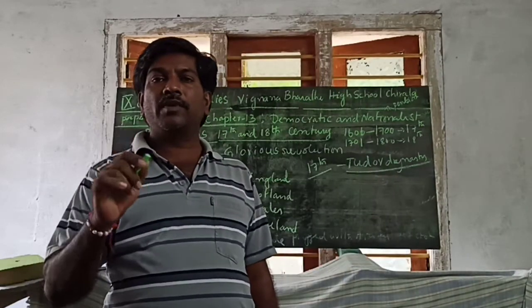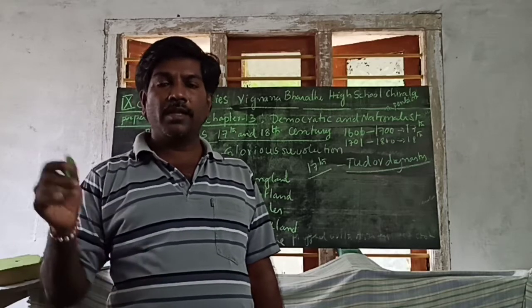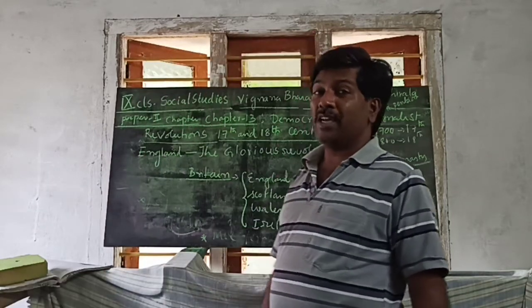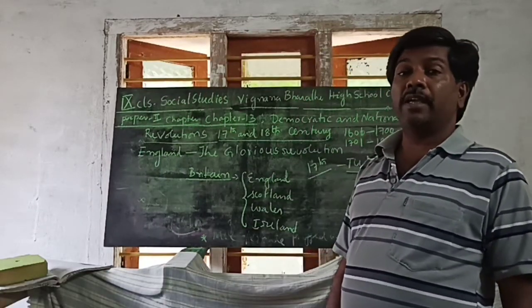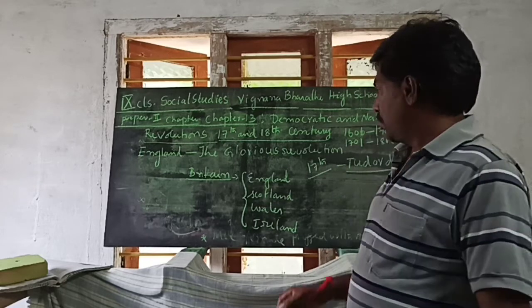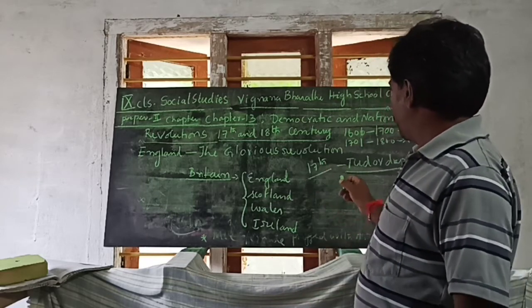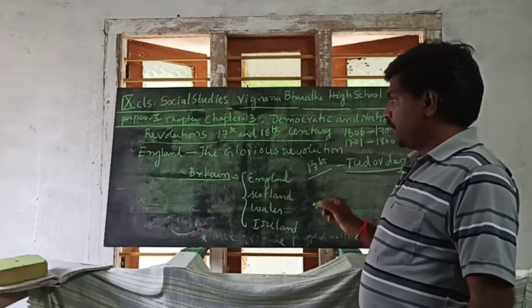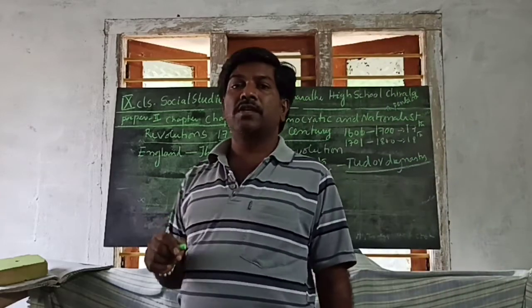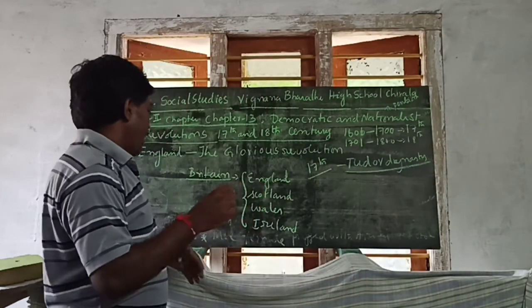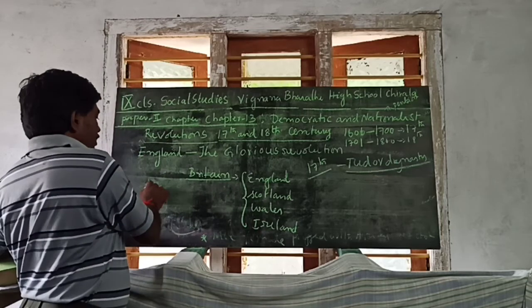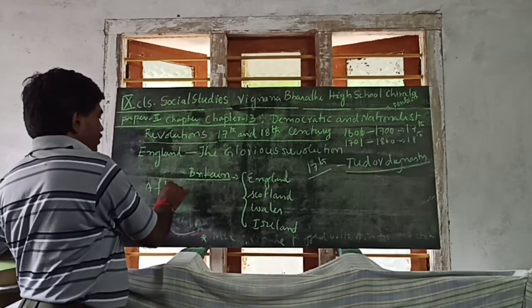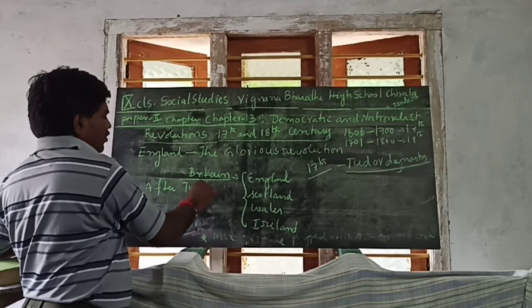After the completion of the Tudor dynasty, the Stuart dynasty came into power in England. Which dynasty came after the Tudor dynasty?